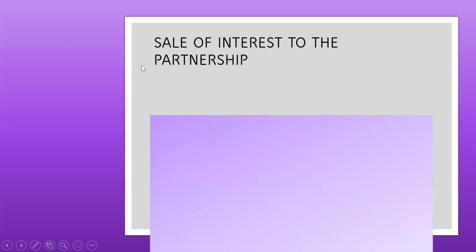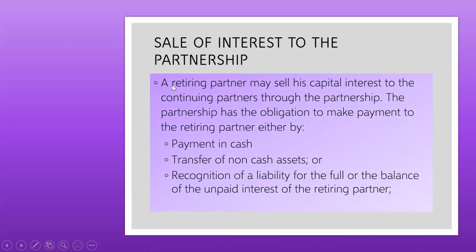Now, sale of interest to the partnership. So, as I said a while ago, it's not just simply transfer of interest, but rather we have to recognize the payment. A retiring partner may sell his capital interest to the continuing partner through the partnership.